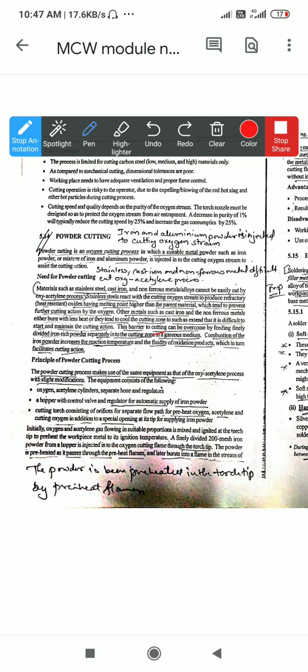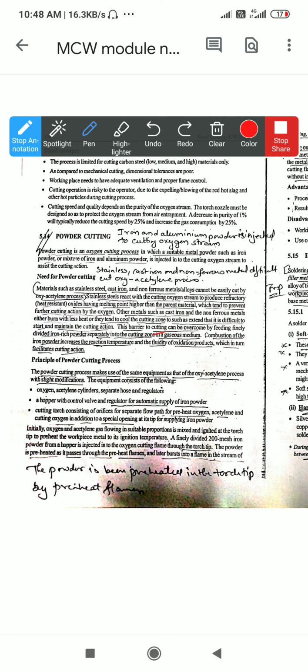Need of the powder cut: why is the powder cut required? Why is this procedure used? Stainless steel, cast iron and non-ferrous metals are difficult to cut by the oxygen acetylene process. Difficult to cut means they have lower melting points. The temperature generated is 3000 degrees Celsius, but they can be cut at 1000 or 2000 degrees Celsius.